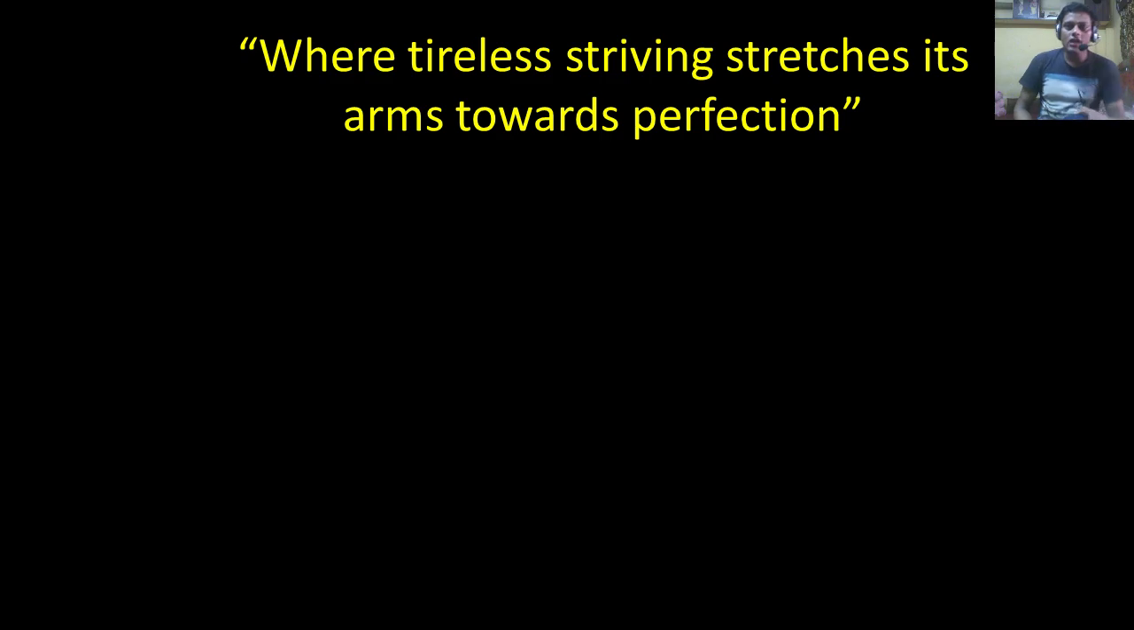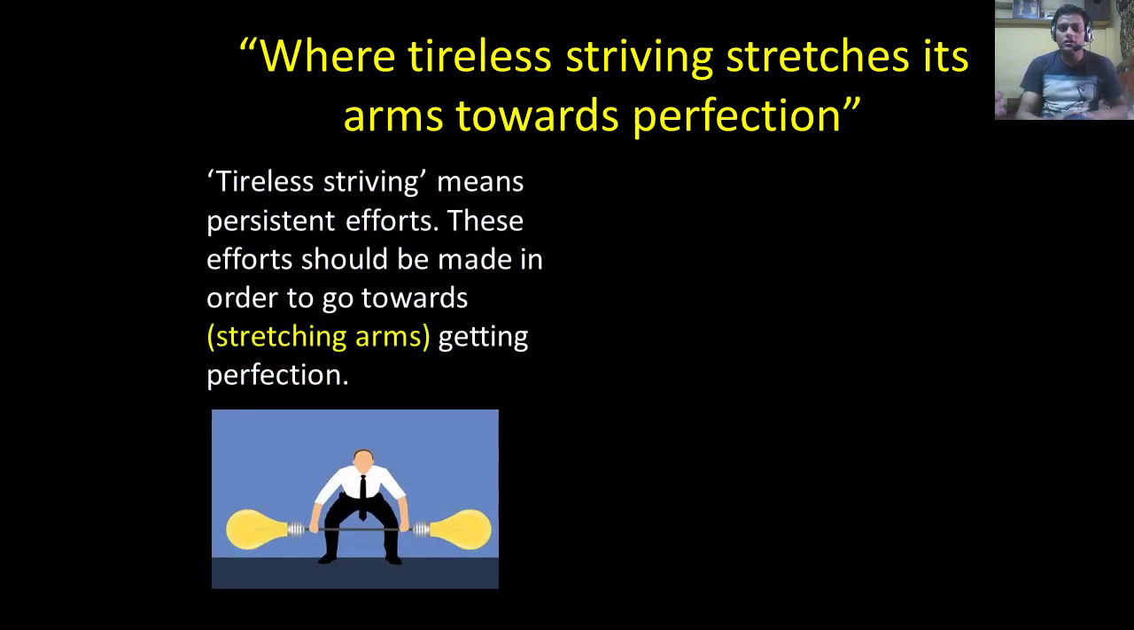Next, where tireless striving stretches its arms towards perfection. What do you mean by tireless striving? Tireless striving means persistent efforts. These efforts should be made in order to go towards perfection. That is what it means. So tireless striving means continuous efforts, and stretching its arms means going in that direction. What direction? Towards perfection. Nobody is perfect, but at least our goal should be to be a better person than what we were yesterday. If you do that, the world will be a better place.